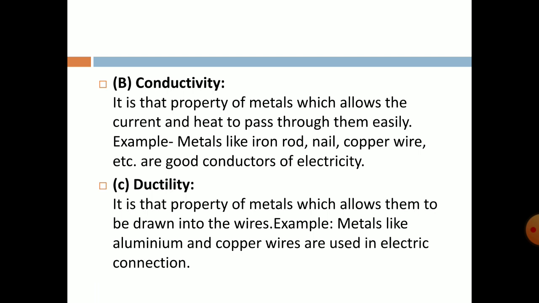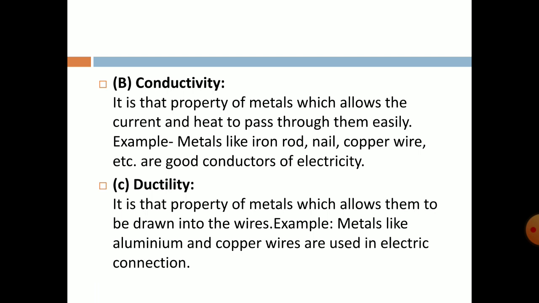Even sometimes, where high conductivity is required, we use silver, because the resistance of silver is low; in copper the resistance is a little more than silver. Still, for economic reasons we use copper, you understand that.